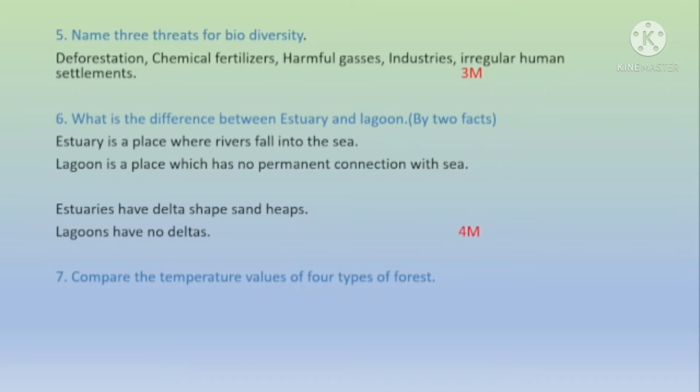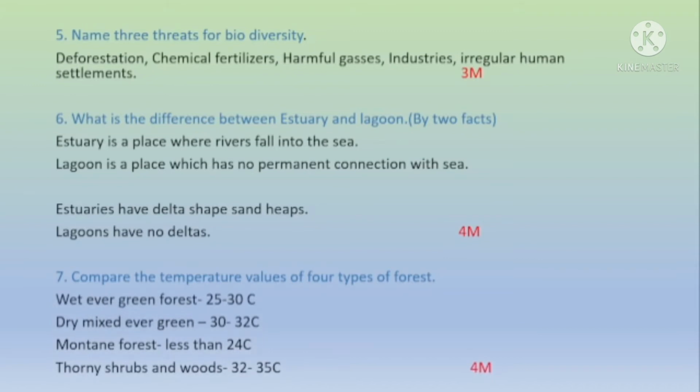Question number 7. Compare the temperature values of 4 types of forest. These are the 4 types of forest. Wet evergreen forest, its temperature is between 25 to 30 degrees Celsius. And dry mixed evergreen forest, their temperature is 30 to 32 degrees Celsius.